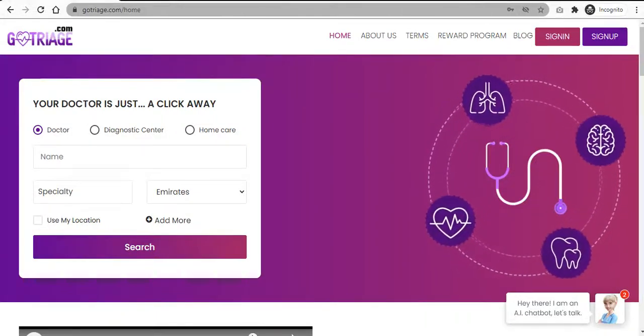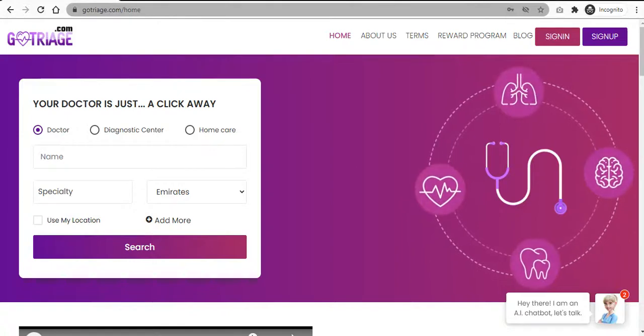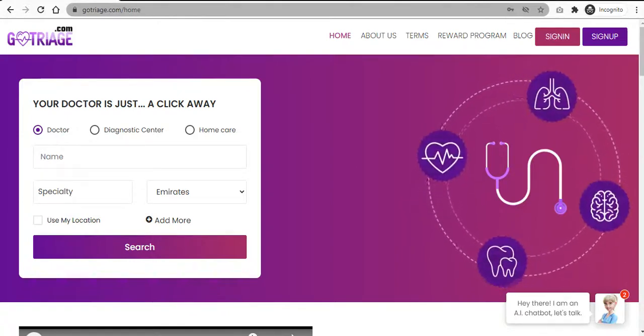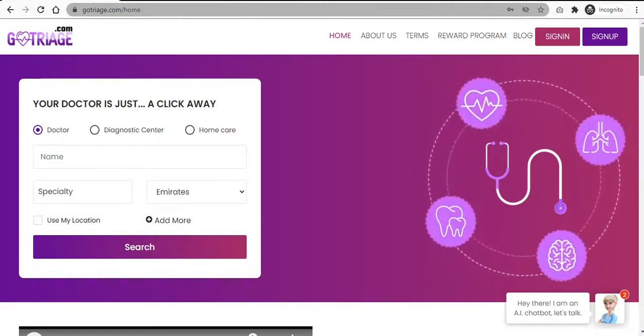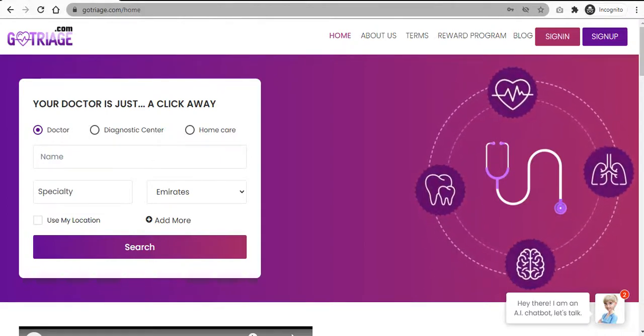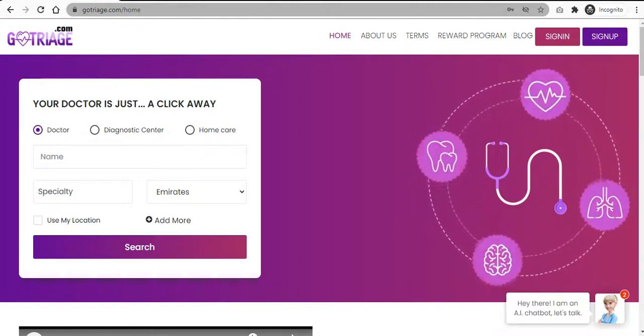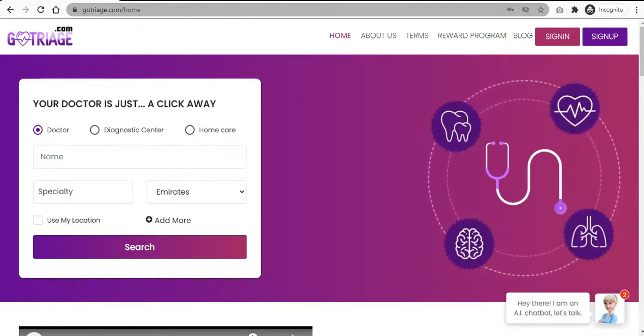GoTriage.com is a platform that connects patients and doctors. It provides an efficient solution for all patients to connect with their doctors and book the best appointments at the right time. Here we have this website, so let's have a look at what's actually going on in this GoTriage.com website.